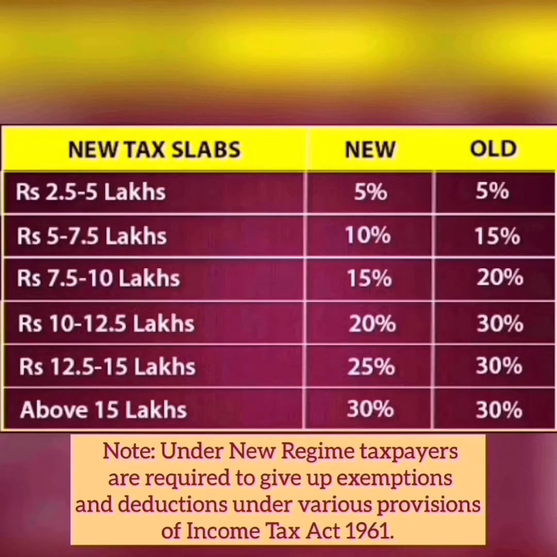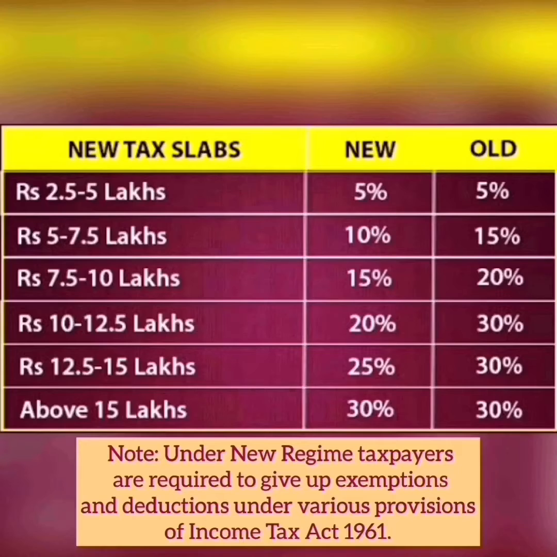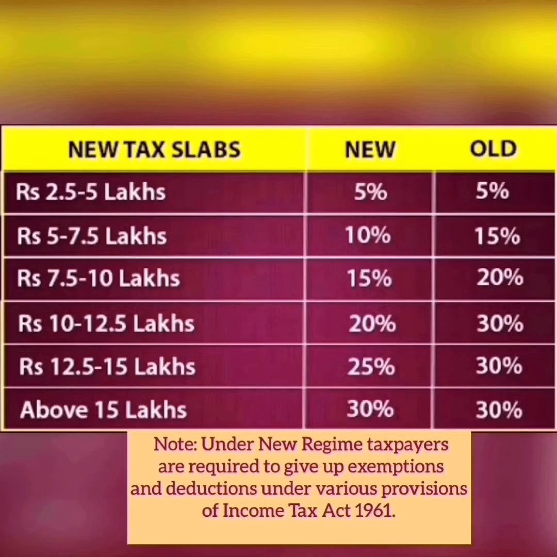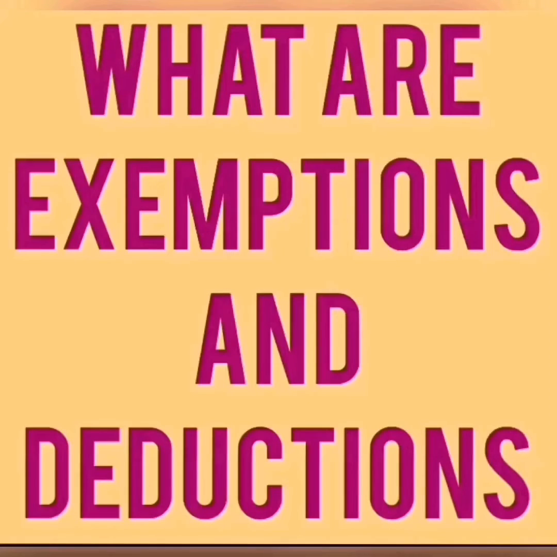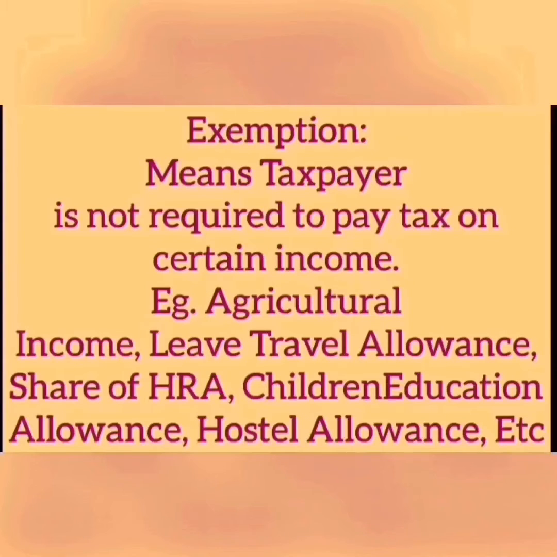The taxpayers are required to give up exemptions and deductions under various provisions of Income Tax Act 1961. Before proceeding further, let's analyze what are exemptions and what are deductions along with examples. Exemption means taxpayer is not required to pay tax on certain income, for example agricultural income, LTA, share of HRA, children education allowance, hostel allowance, etc.